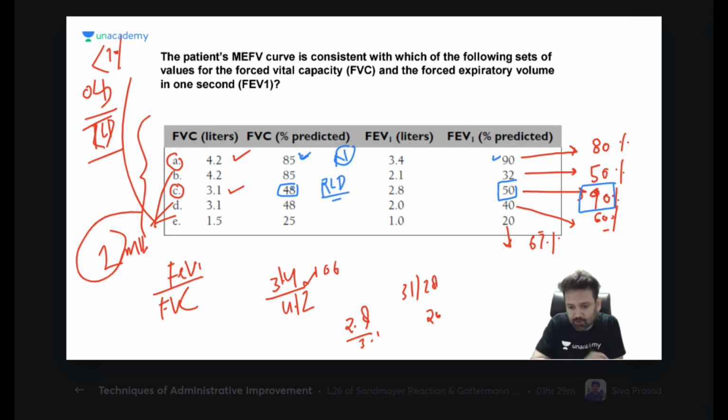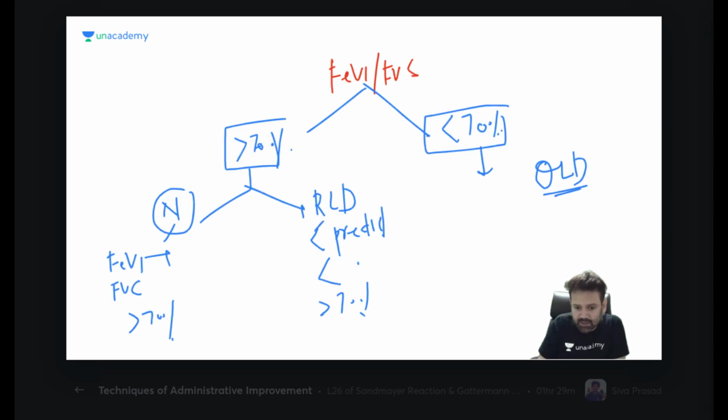Am I clear with this or not? This concept is very, very important for everyone. Here it is very easy. If it is less than 70%, it is obstructive lung disease. It can be asthma, bronchitis, emphysema. But if it is more than 70%, it can be normal or restrictive lung disease.